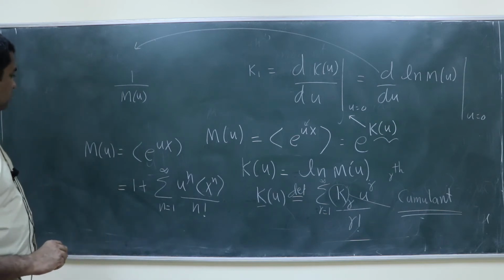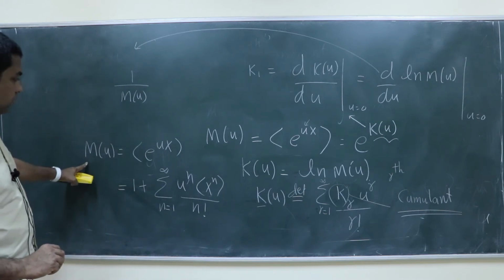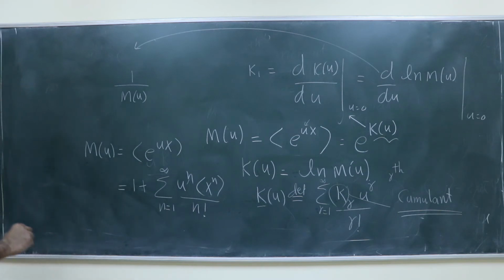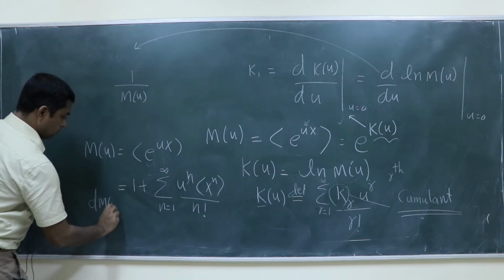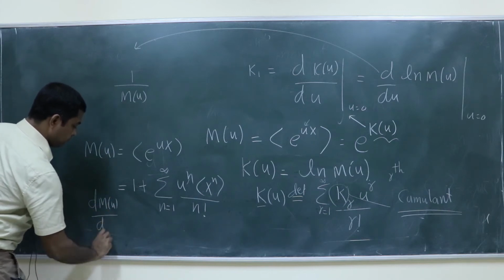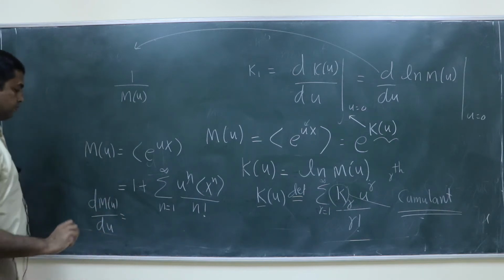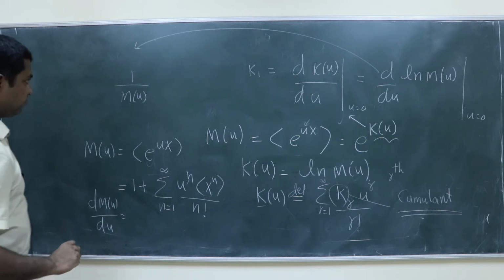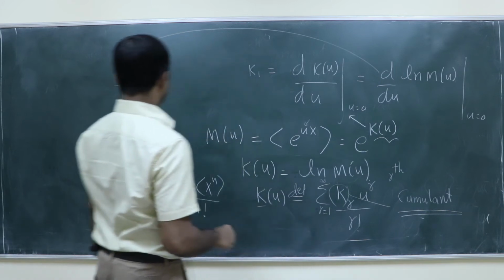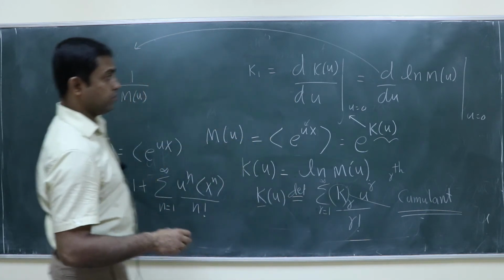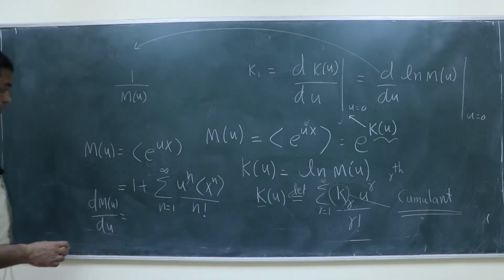Now, what is the derivative of this equal to? Because that is what you have to calculate now. 1 over m of u into derivative of m of u, and you have to set it equal.